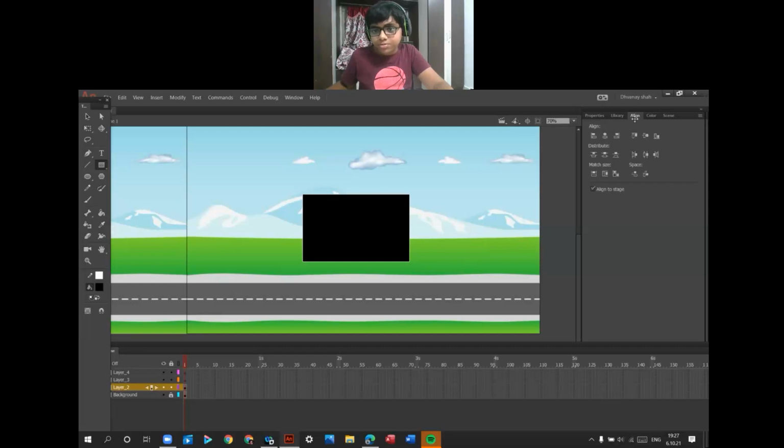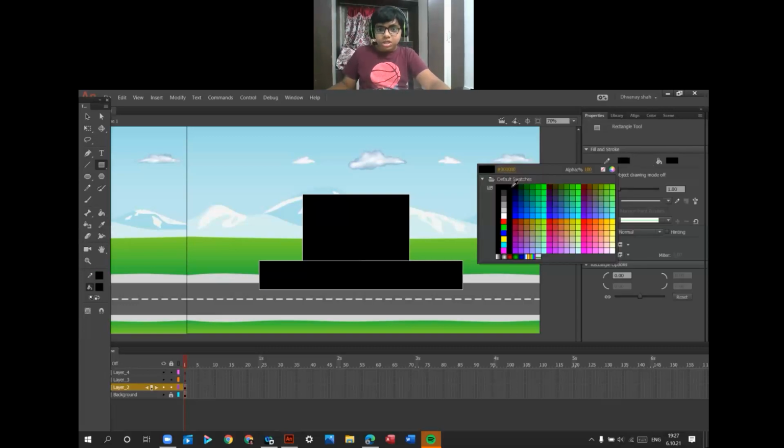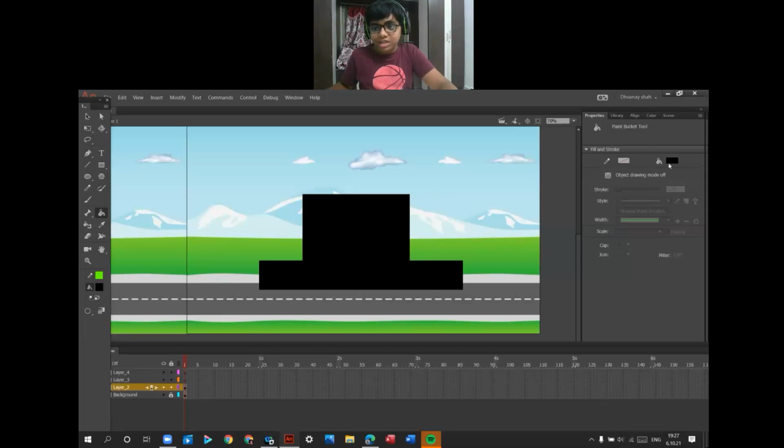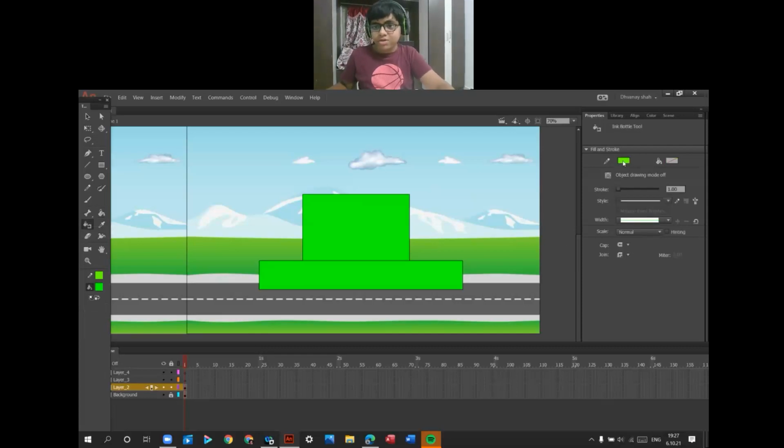Okay, like this I will make. Go to properties and use a stroke as black. Press S for the ink bottle tool and use it for both, and the fill should be in any color. Press K for the paint bucket tool and you fill it like this. Okay, stroke, press S for the ink bottle tool and it should be in black color and make 1 or 2 rectangles like this.